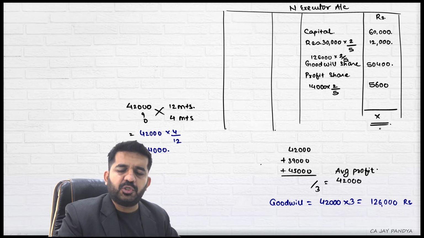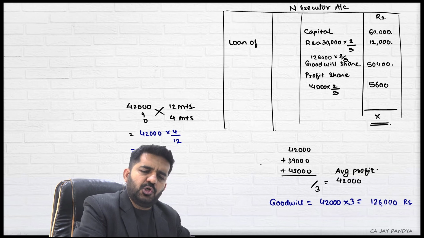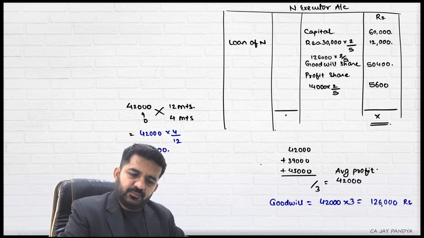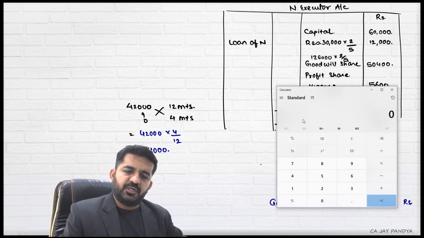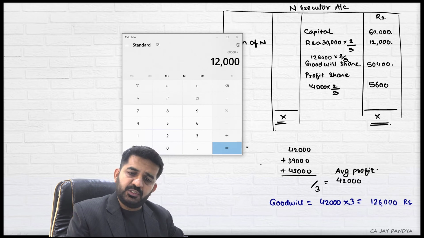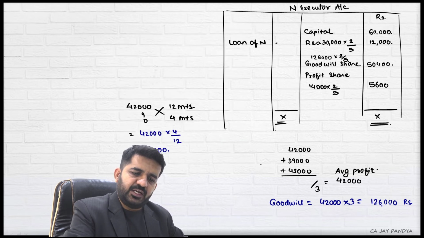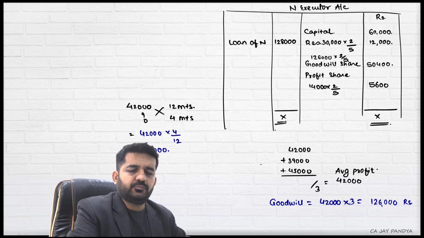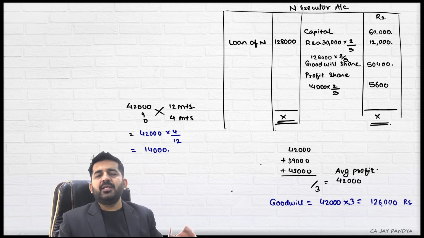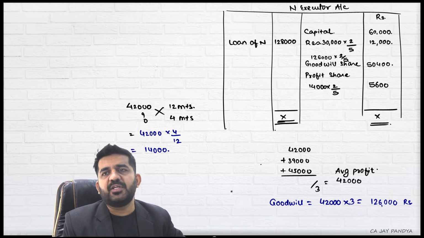This is the total money he will be getting. Whatever he is having, now it is converted into loan of N. Whatever is the total should be transferred to loan of N. 60,000 plus 12,000 plus 50,400 plus 5,600 is nothing but 1,28,000, which will be transferred to the executor's account. So this is how normally the questions of death are to be solved.